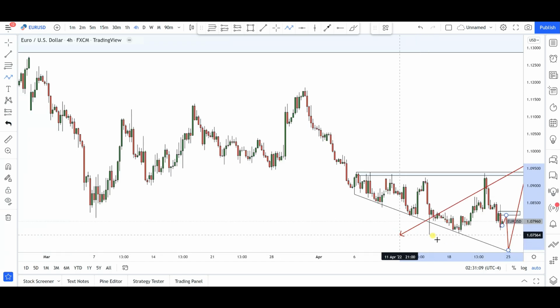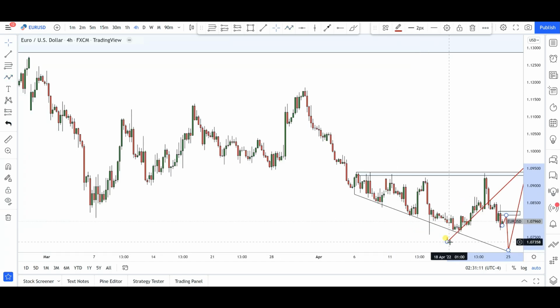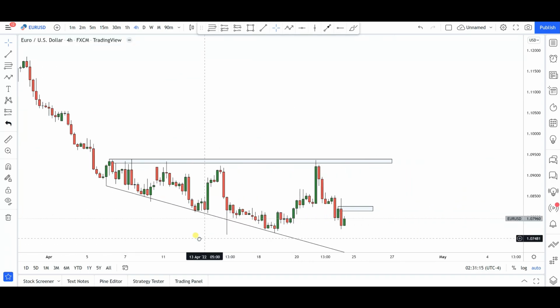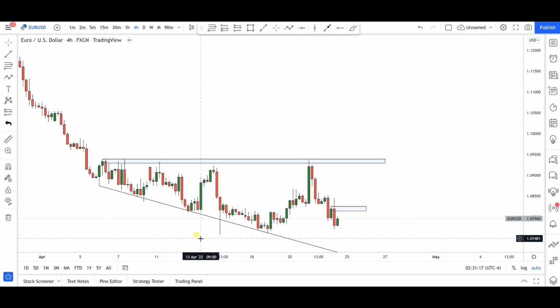Okay, so all in all, what I'm seeing is a situation whereby we are trading at very significant bullish levels, but the bears are still in control at the moment. So there will be some power tussle between the bulls and the bears for a while before the bulls finally take over. That's what I am seeing in this particular currency pair as we move.